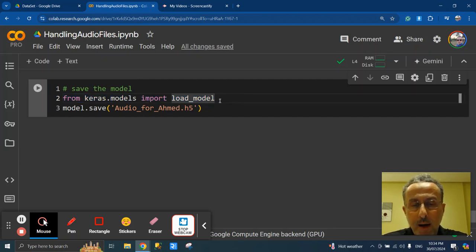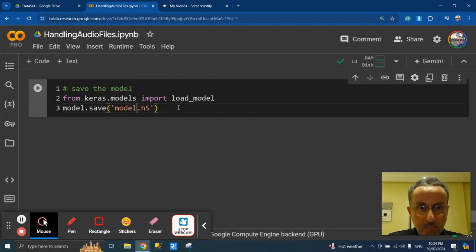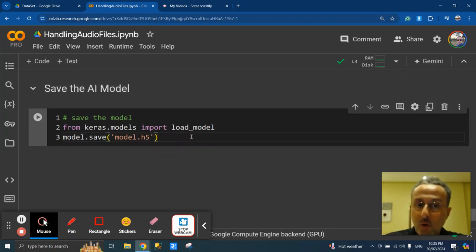But before that, I would like to save it with a name. I want to give it the name model, so I will call it model. But the question is where it will be saved if I run this code. So don't run this code before you change directory to the location where you would like to save the model.